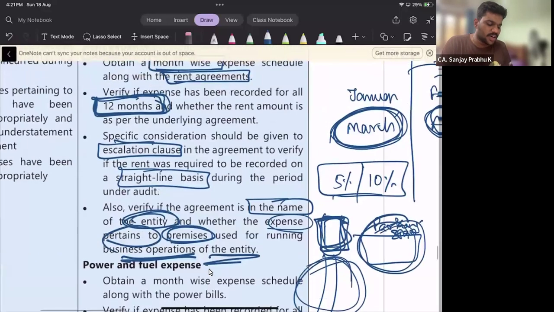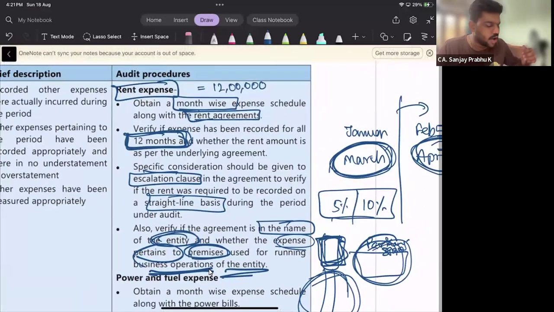Okay, so this is all about rent. Very simple topic. First one, you have to obtain monthly rent from the rent agreement. Then you have to verify whether 12 months rent has been properly recorded. Third one, see whether there is an escalation clause. Then see whether the rental agreement is in the name of the entity, and the expenses you are paying also include the premises used for running the business operations. That's it, done. Okay, fine.